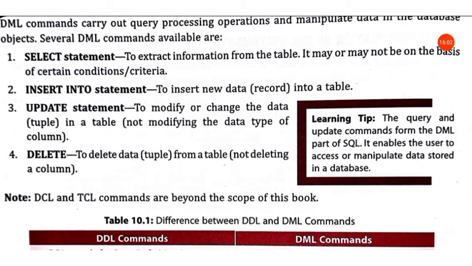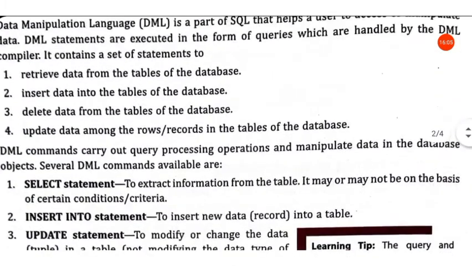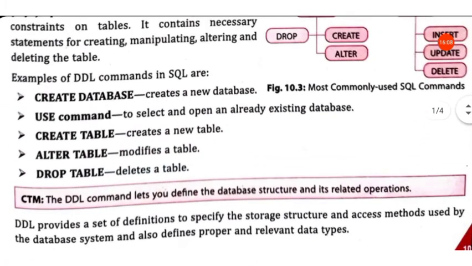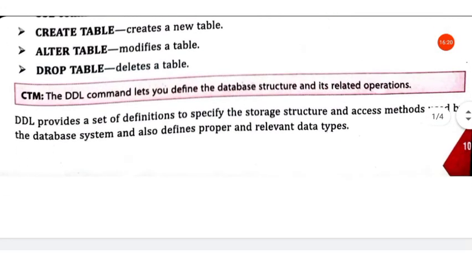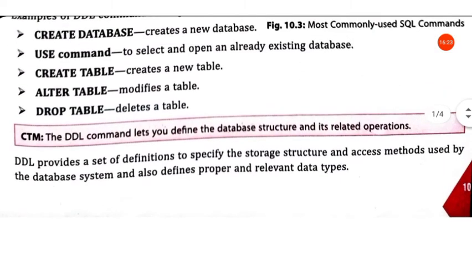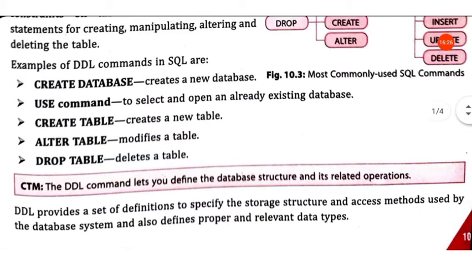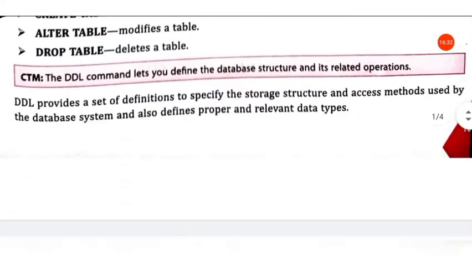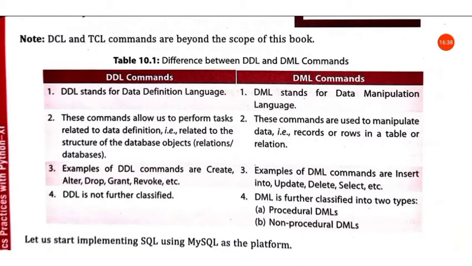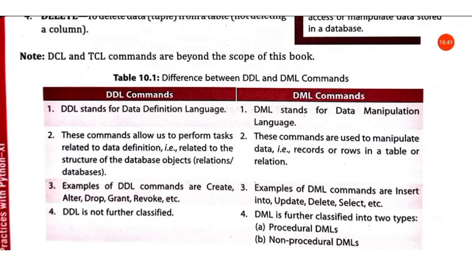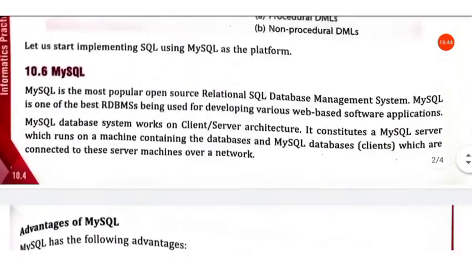So you can see, for deleting rows we use the delete statement, but for deleting a table, database or columns we use the drop command. The drop command is used for deleting columns and tables. For columns we use the drop command inside alter table, but for tables and databases we directly use the drop command. All of these you will study in the upcoming classes. DCL and TCL commands are not there in your syllabus.